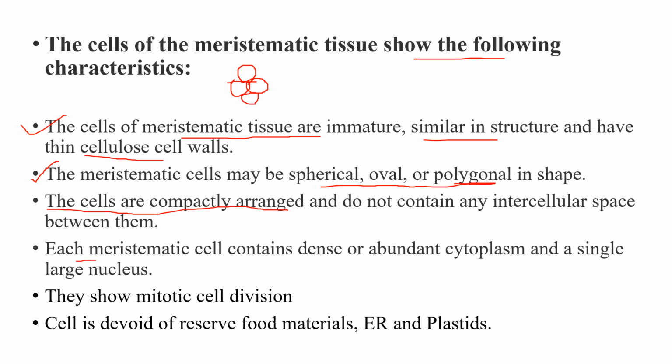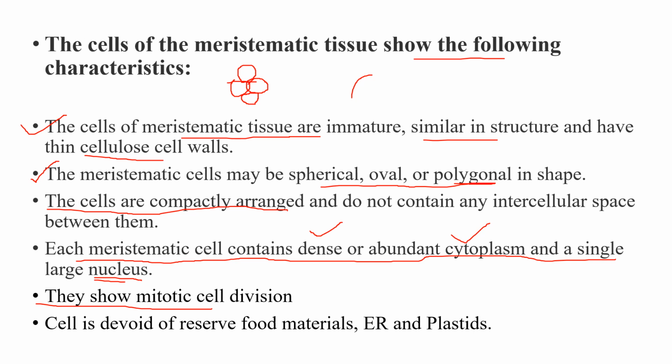Next, each meristematic cell contains dense and abundant cytoplasm and a single large nucleus. Then they show mitotic cell division. When the meristematic cells grow, they divide by mitosis, that means equational division.